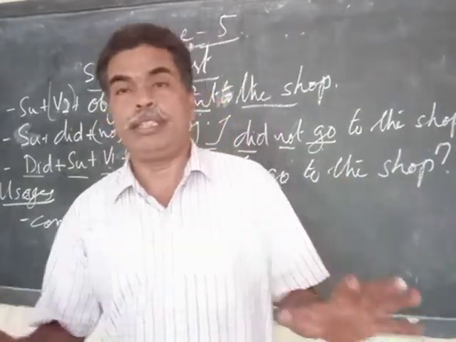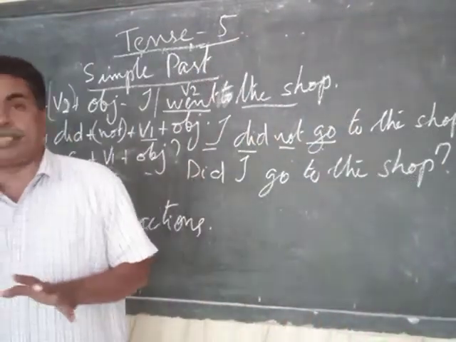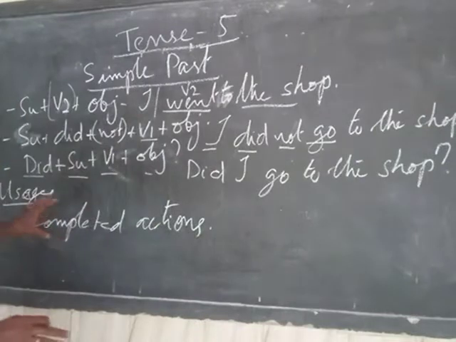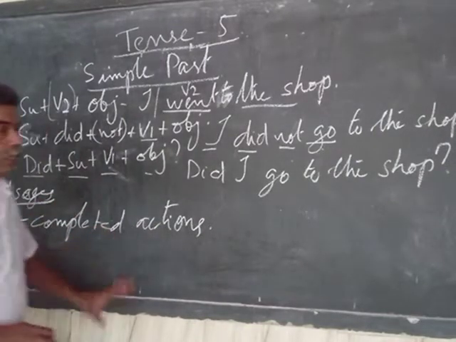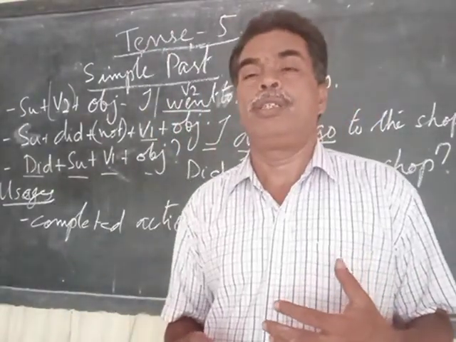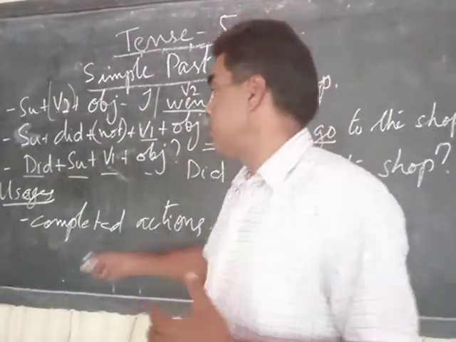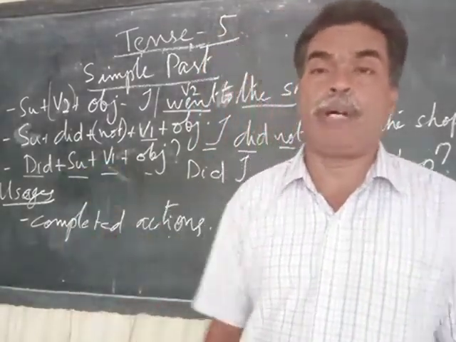You will find various explanations in various textbooks, but if you bring them together, you will see that to talk about a completed action, we use simple past tense. Any action completed at any time in the past.